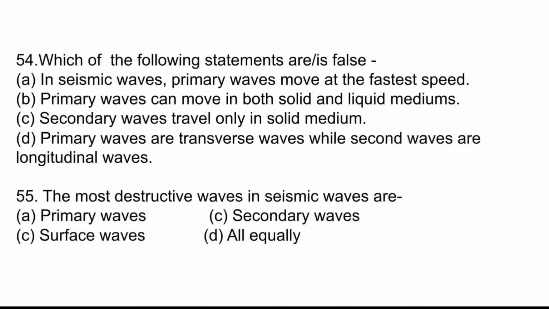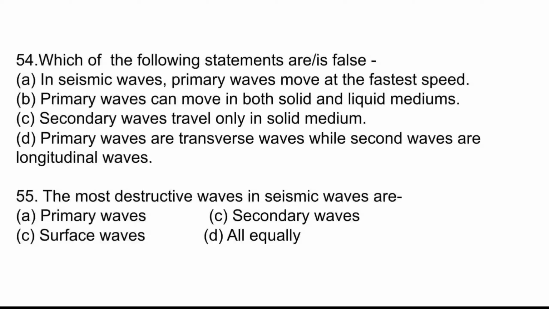Which of the following statements are false? In seismic waves, primary waves move at the fastest speed. This is a correct statement. The second statement is primary waves can move in both solid and liquid. This is true. Secondary waves can travel only in solid medium.